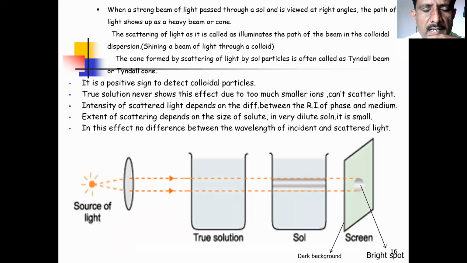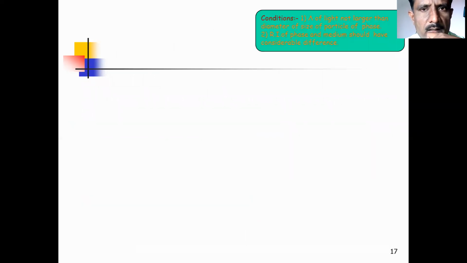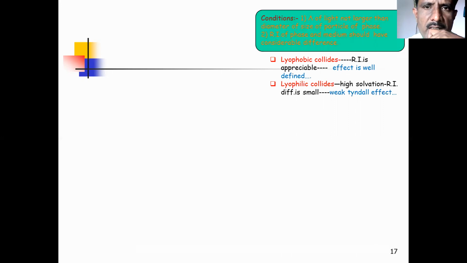This is a block diagram for the Tyndall effect. The source of light falls on the true solution and no cone is observed. But when the same source of light falls on the sol, we get a bright spot on the screen with a dark background, and on the container of the sol, a cone-shaped image is observed. Next, these are some conditions for the Tyndall effect, and how lyophobic colloids and lyophilic colloids show different types of Tyndall effect.